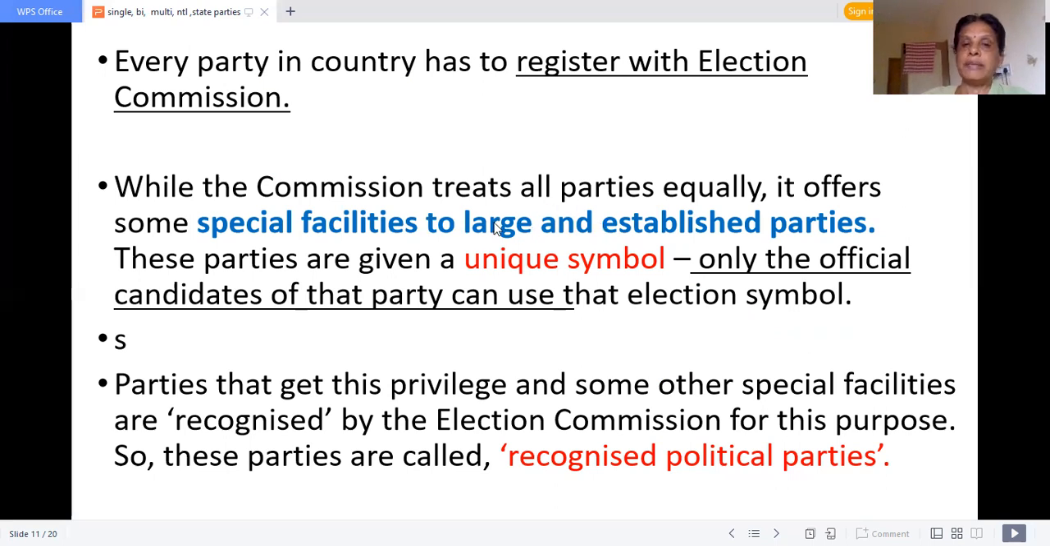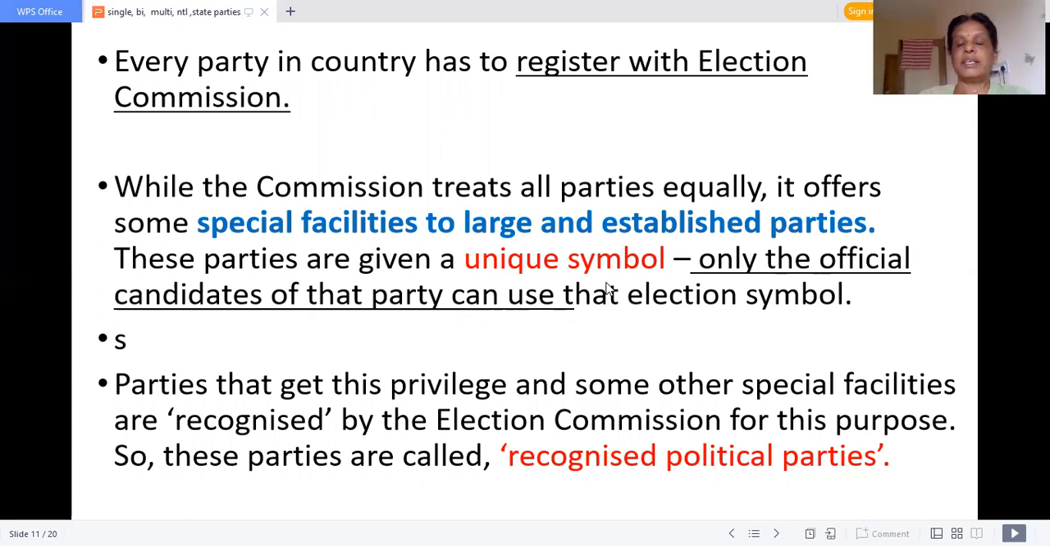Some special privileges will be given to the large and established parties, like providing a unique symbol, which is used only by the official candidates of that particular party. Okay, the lotus symbol can be used only by the official candidate of the BJP. Okay, children, the rising sun symbol can be used only by the official candidate of the DMK.